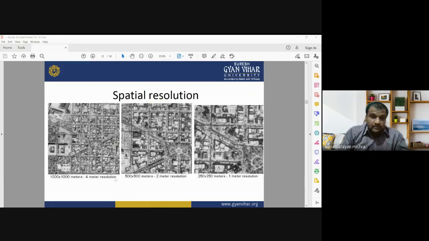So for getting improved, detailed information about an urban area, we should now move to high resolution images of around 1 meter or less than 1 meter. So this is the comparison of the images having different spatial resolutions of 4 meter, 2 meter, and 1 meter. Now moving to the next slide.